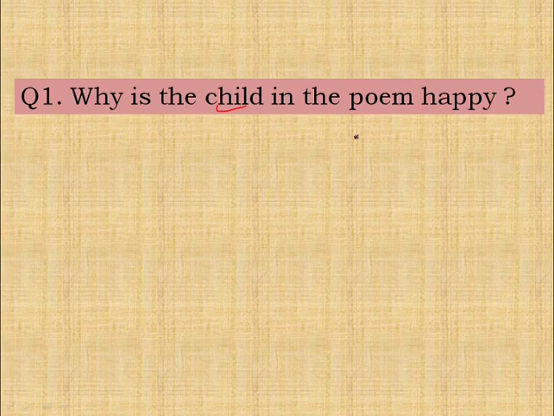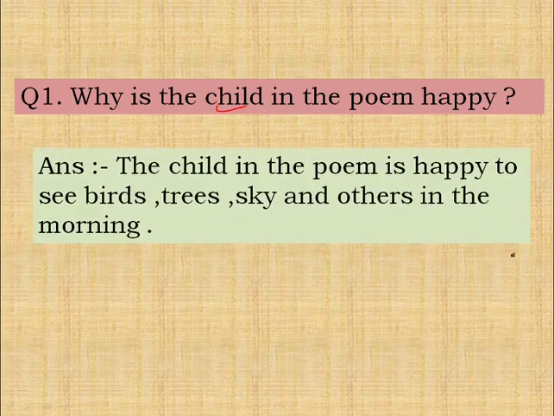We can answer it like this: the child in the poem is happy to see birds, trees, sky, and others in the morning. Let's move to our next question.